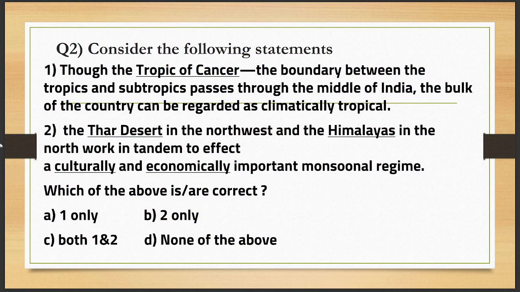Consider following statements. Statement 1. Though the Tropic of Cancer, the boundary between the tropics and subtropics, passes through the middle of India, the bulk of country can be regarded as climatically tropical. Statement 2. The Thar Desert in the northwest and Himalayas in the north work in tandem to effect a culturally and economically important monsoonal regime. So correct statements आपसे पूछा है. Your options are A 1 only, B 2 only, C both 1 and 2 या फिर D none of the above.